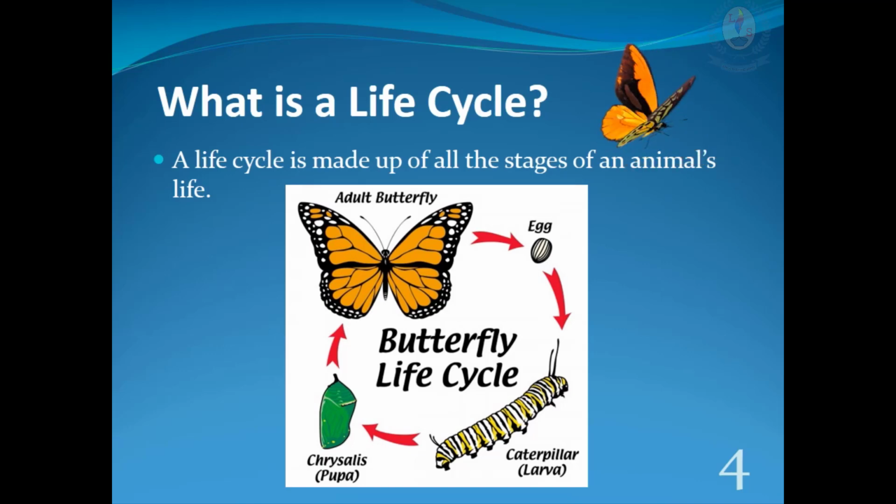Different animals go through different stages of development in their life cycles. Some animals such as reptiles, birds, amphibians and some insects and fish go through a 3-stage life cycle. Other animals such as some insects go through a 4-stage life cycle.